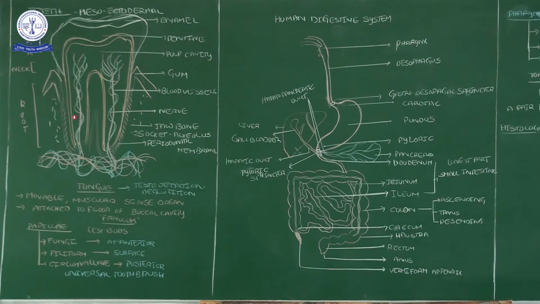Before discussing the tooth, our dentition is called polyphyodont or diphyodont. Diphyodont means that the teeth in our total lifespan originate only two times.